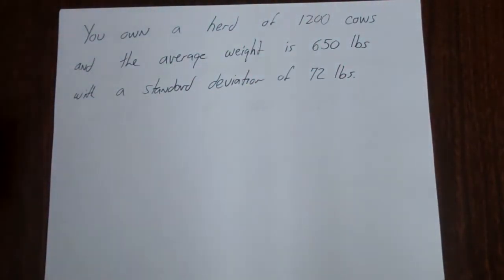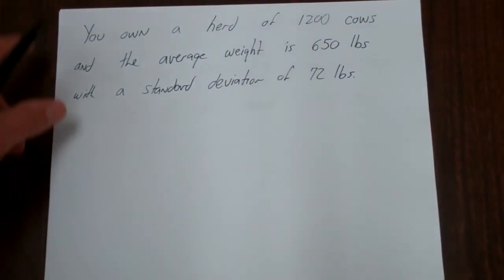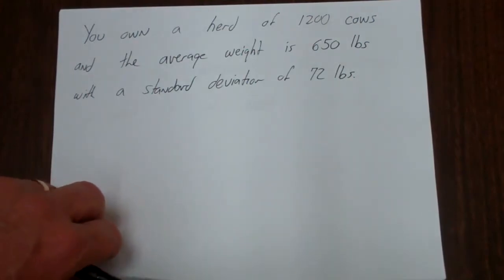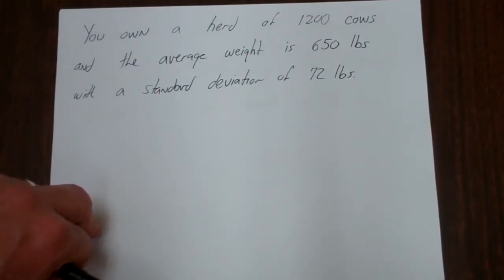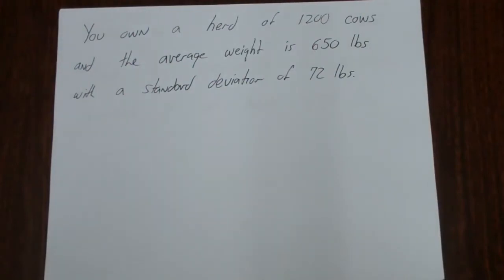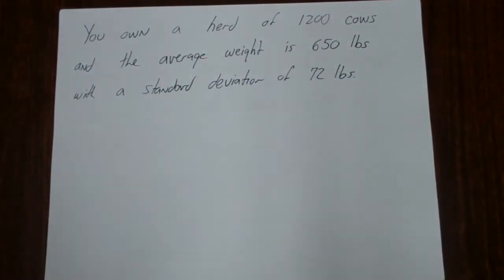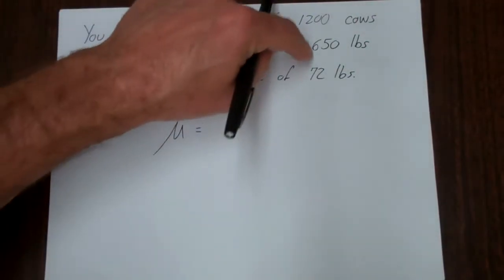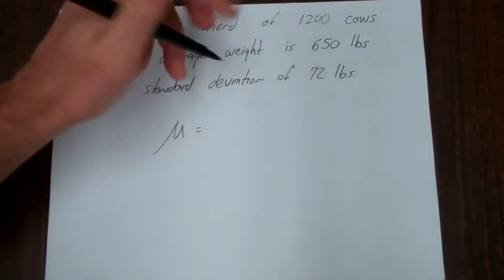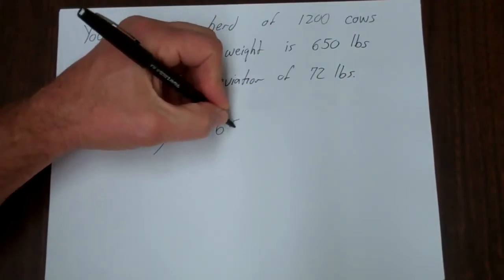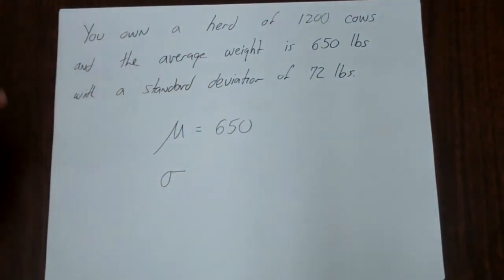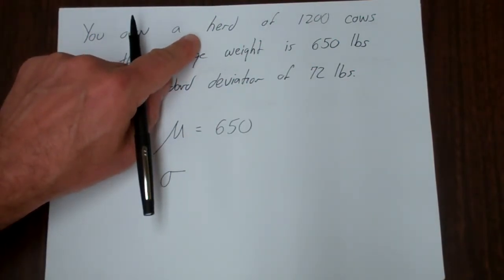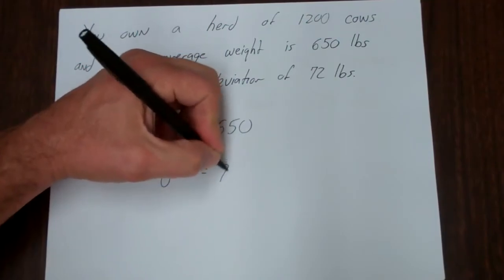So the example problem is this: let's say you have a herd of 1,200 cows, and the average weight is 650 pounds. And the standard deviation is 72 pounds. So if you think about this, here the population is the 1,200 cows. So mu is the true value of the population, or the average value of the population. That's 650. And sigma, the true standard deviation of the weight of your cows, is 72 pounds.